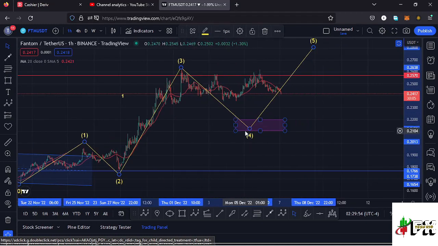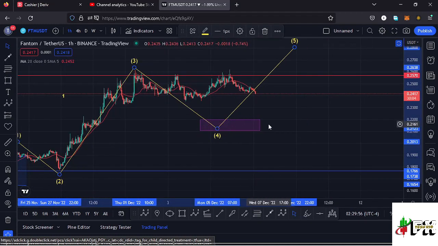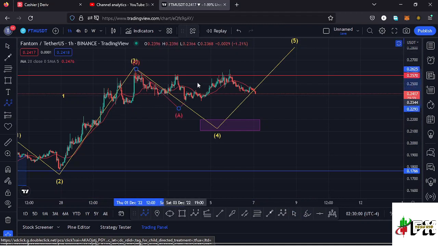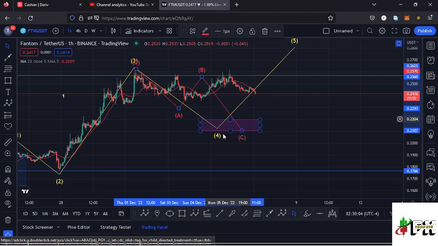And that is the minimum that I'm expecting this wave 4 to the lower side to do. And because wave 4 is a corrective wave, I'm also expecting to see an ABC corrective structure over here. So I expect an ABC corrective structure having the wave C fully maximizing the formation of that wave 4 before we see the bounce to the upper side in the formation of this wave 5 to complete a higher Elliot wave count 1 to the upper side.